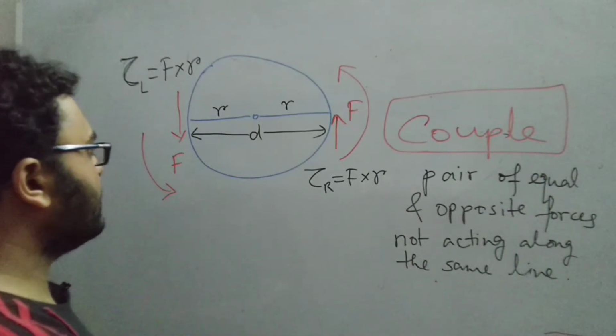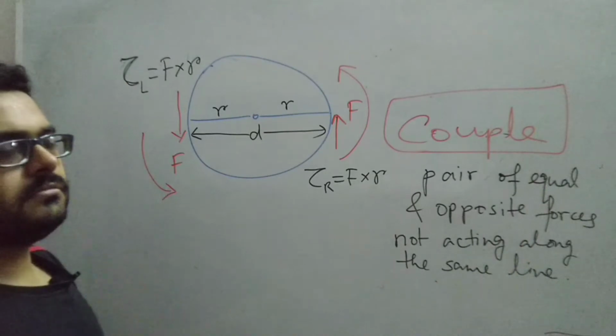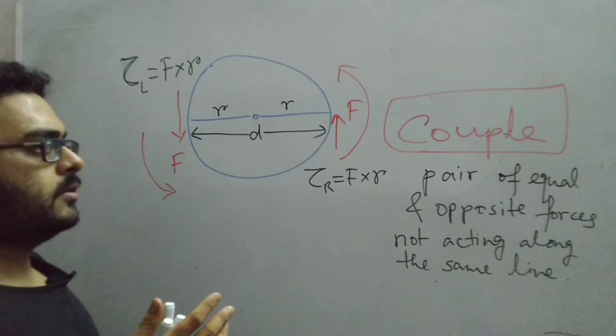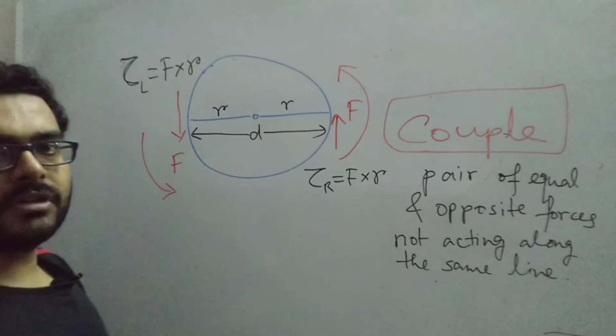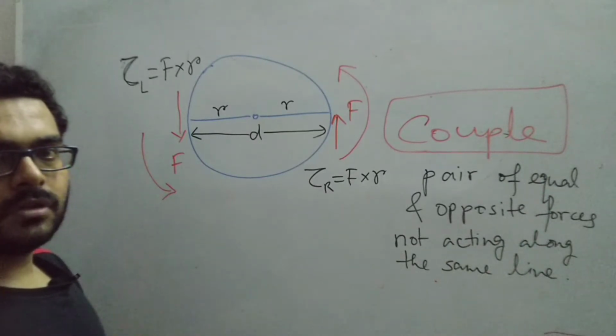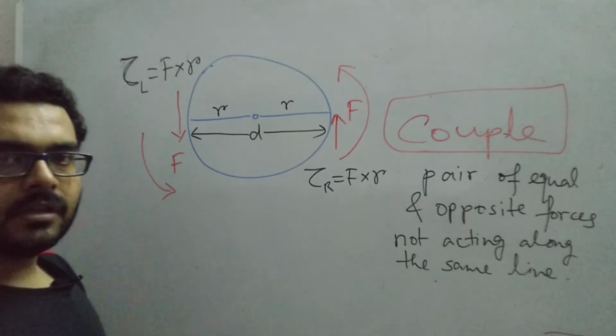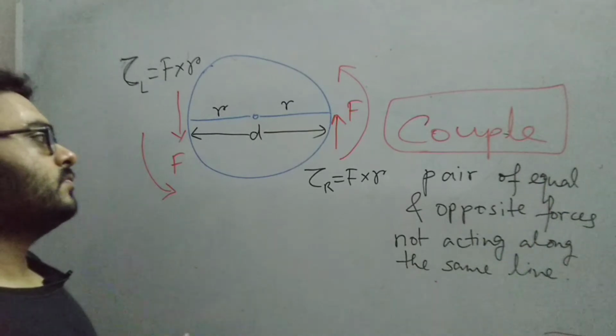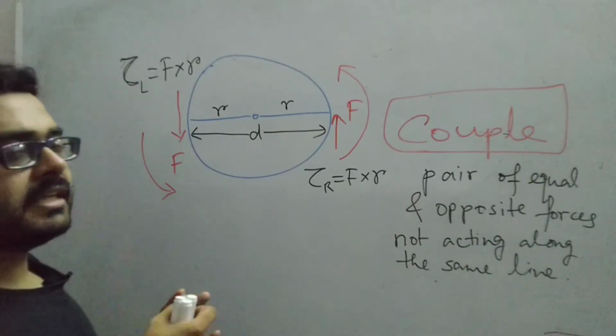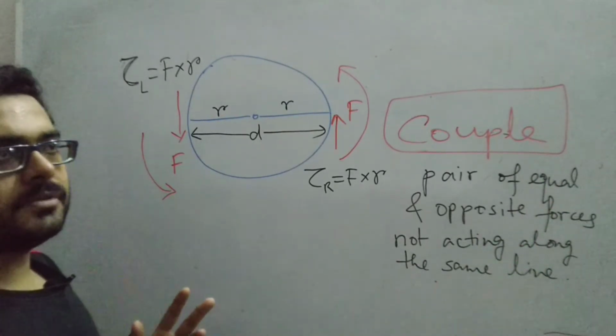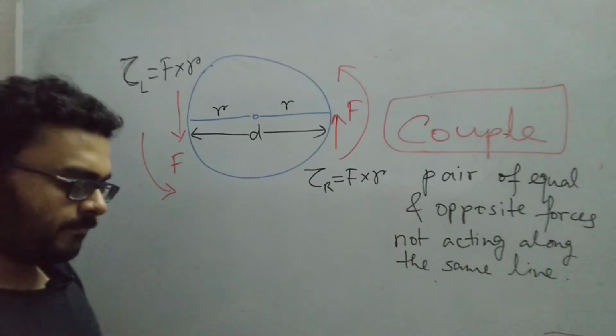And as we have mentioned, when a torque rotates a body in the clockwise direction, it's a negative torque, or rather a negative moment. And if a torque rotates a body in the anti-clockwise direction, we say it is positive torque or positive moment.